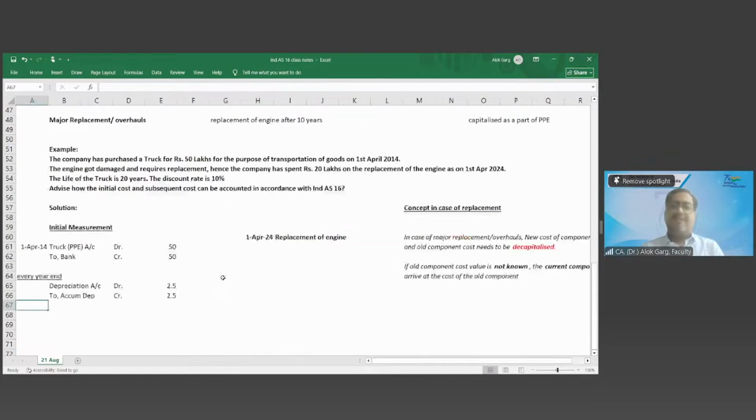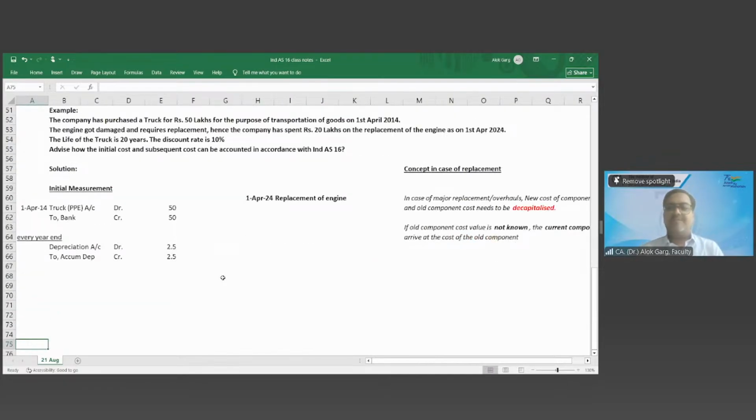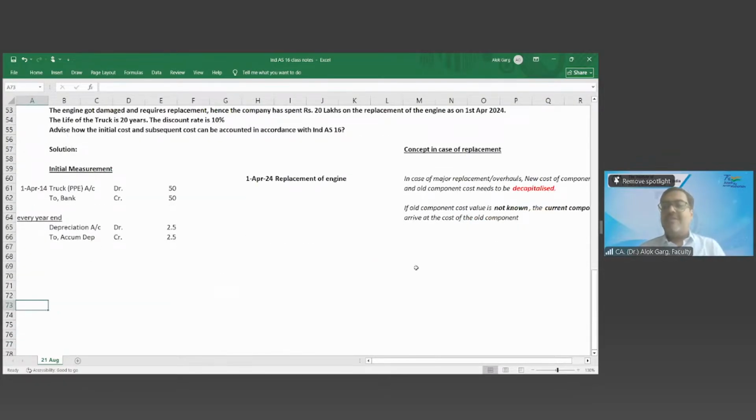So let's discuss this. Friends, this is happening on 1st April 24. After how many years? 10 years. Okay. So, cost of engine at 1st April 2014.